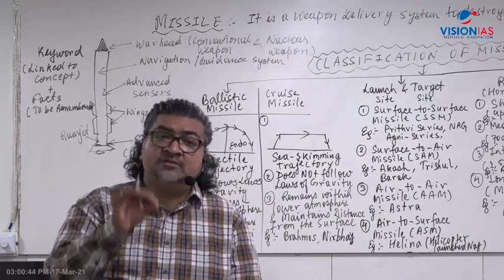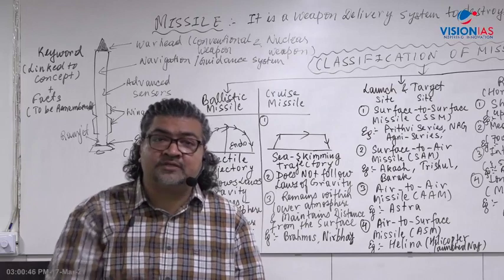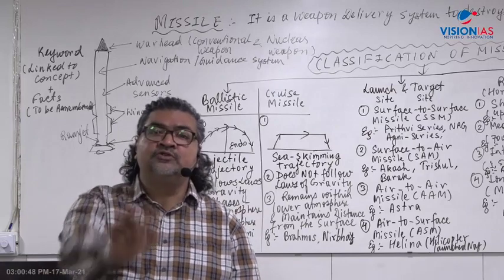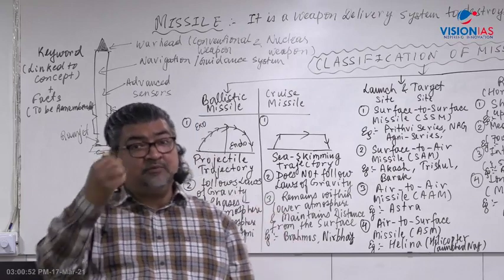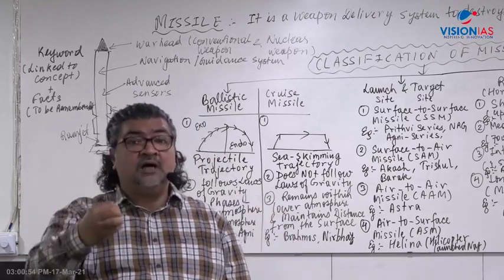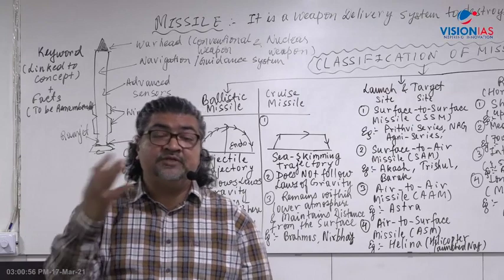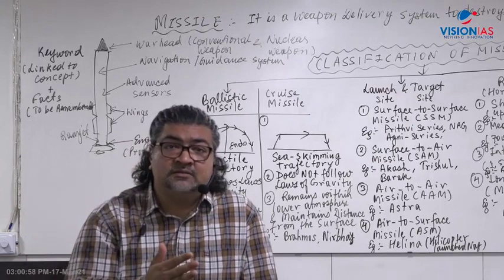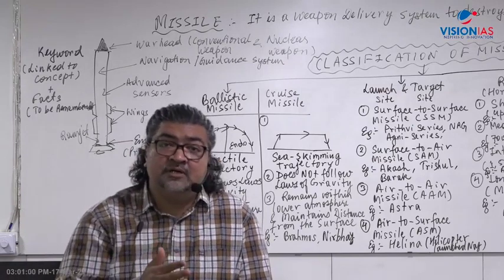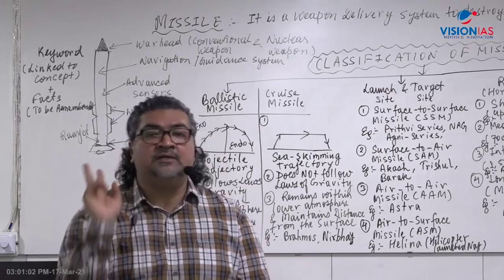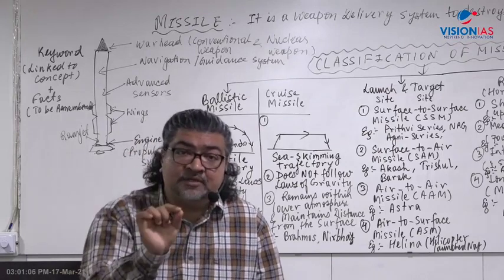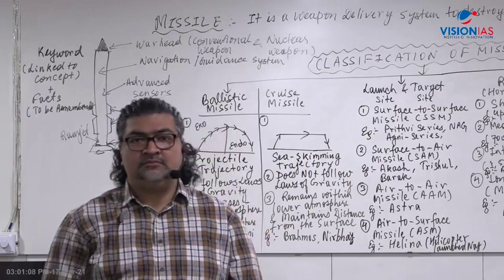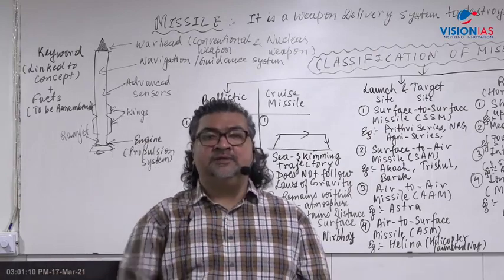UPSC will not ask a question which is very obvious, which everybody knows. Even though there are some current topics which are known to everybody, which have made headlines and are important for the exam, UPSC will ask in a different manner. I've said that you will have a concept plus fact linking with India's development.